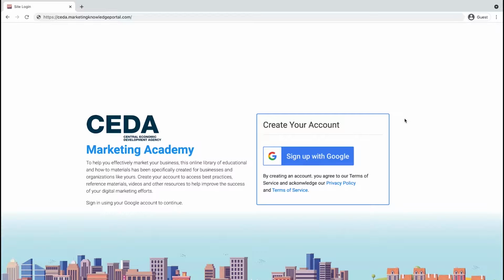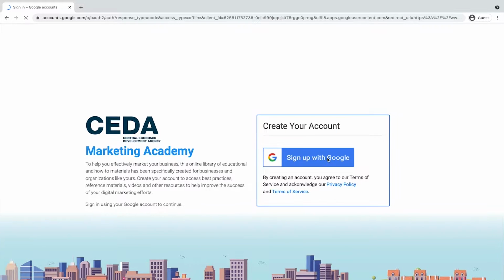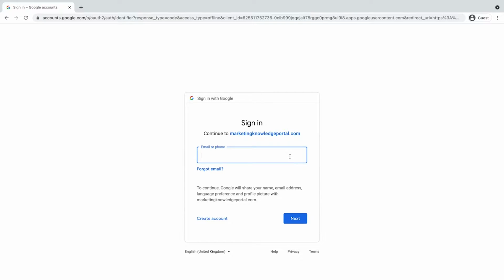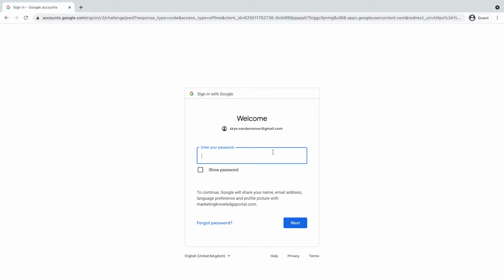To access the portal, first you'll need to head to the login page URL, which is ceda.marketingknowledgeportal.com. We recommend bookmarking this in your browser window now, so you can easily come back to it later. Click on the blue button to log in with your Google account. If you don't have a Google account, you can easily create one for free by heading to accounts.google.com. Follow the prompts to complete the login process.